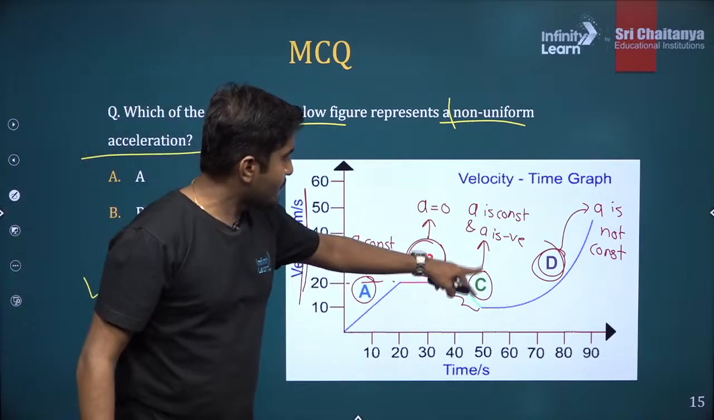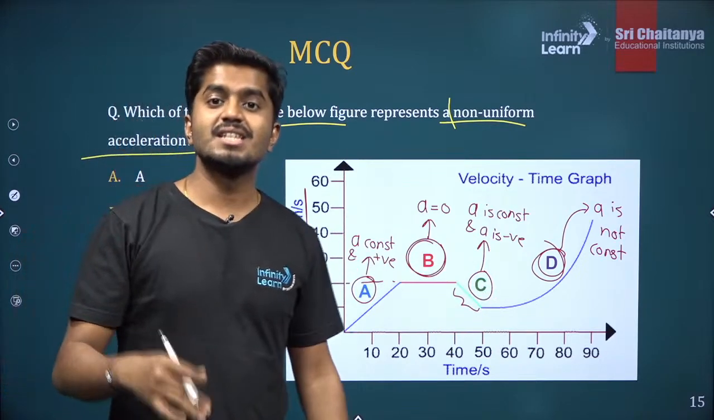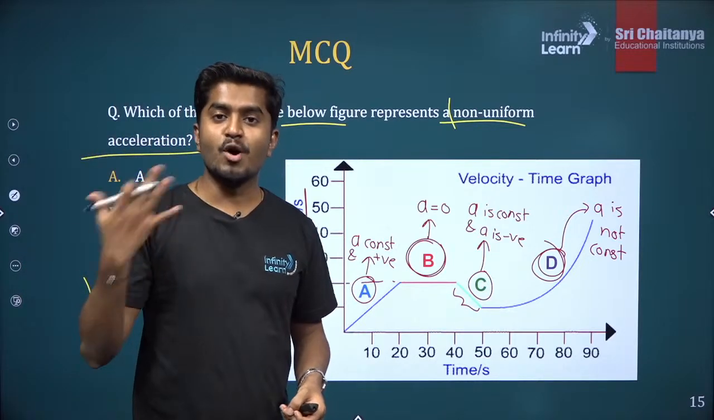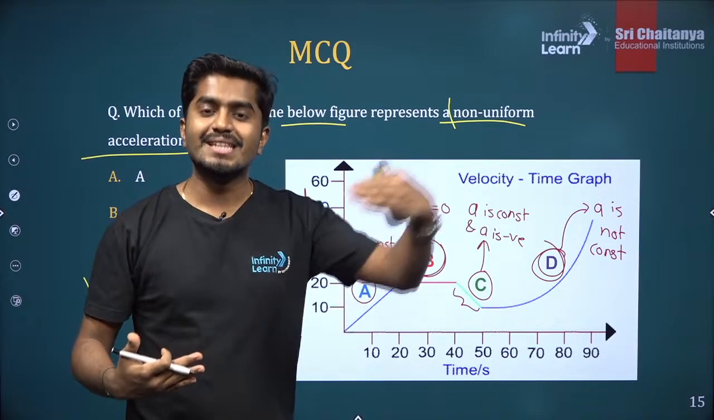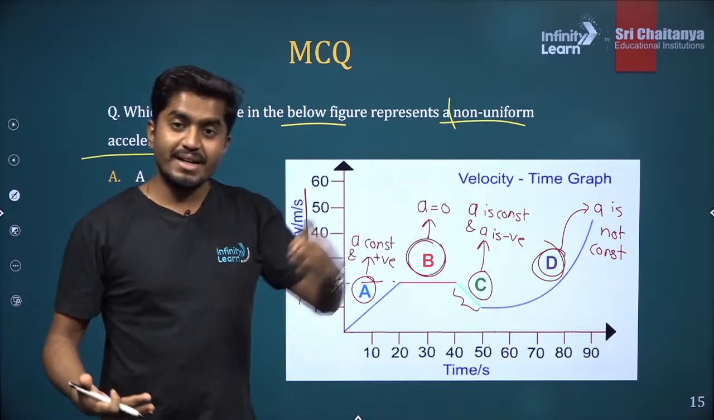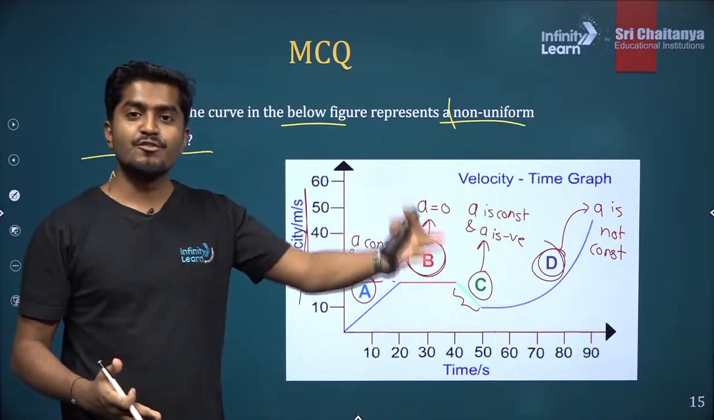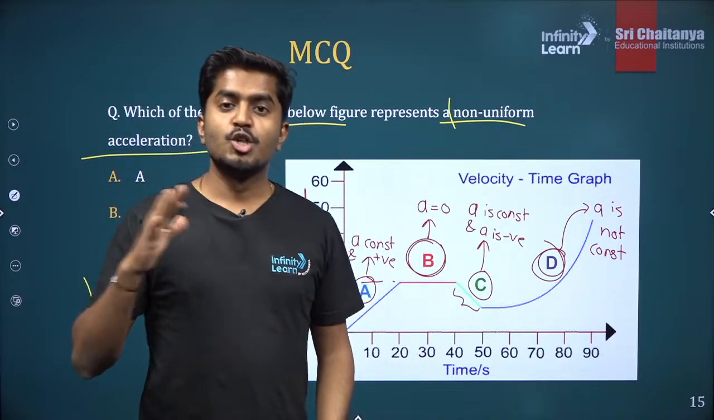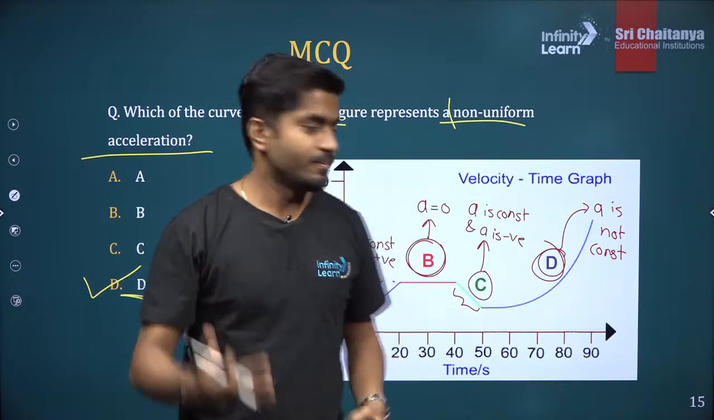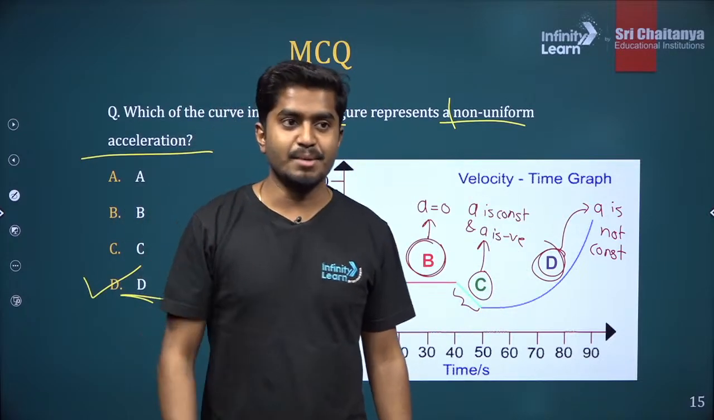Yes, this part C is the retardation. Retardation is simply if the acceleration is negative, that is retardation. Acceleration positive means the body will gain speed. Speed will increase. Acceleration negative means the speed will decrease. That is the retardation. Okay? Retardation is different from non-uniform motion. Non-uniform means it is not constant. It will change with time. You see here, for this graph D, acceleration is changing with time. Clear?